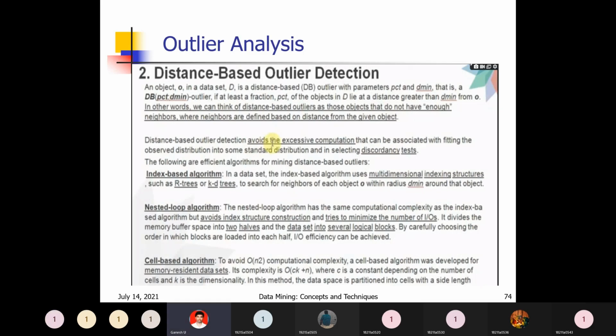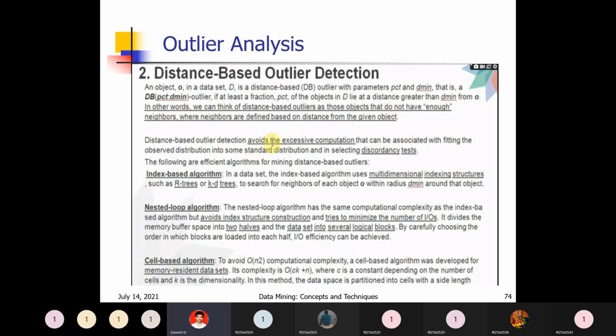That means the data can be divided into halves and the outlier can be detected. The input/output efficiency can be achieved, since the number of input/outputs is reduced. So we can easily find the outlier as compared with the index-based algorithm.